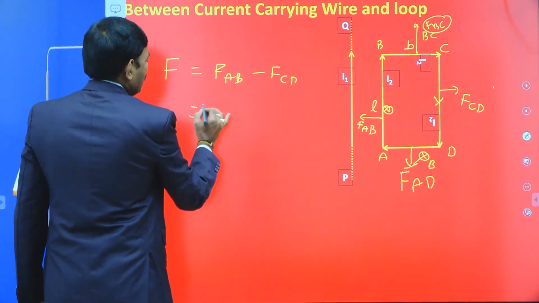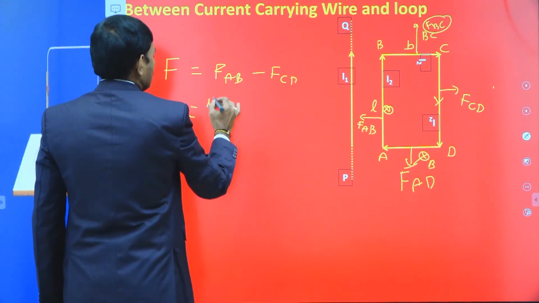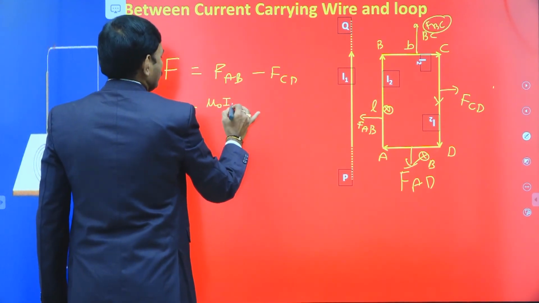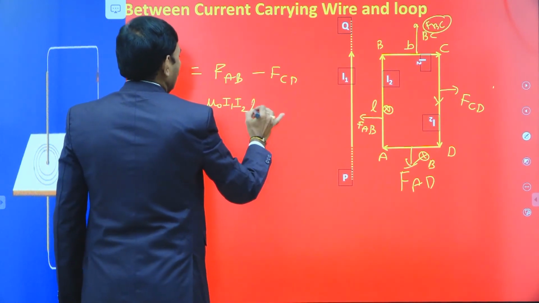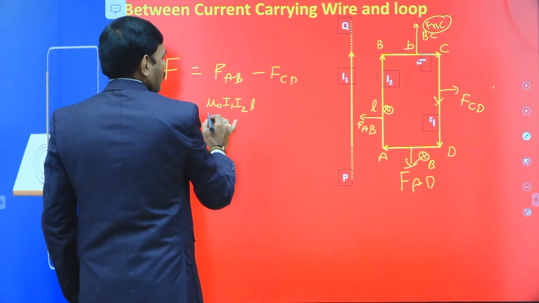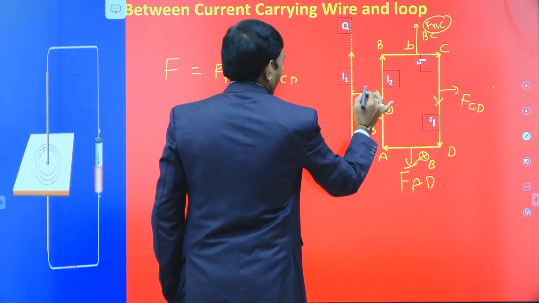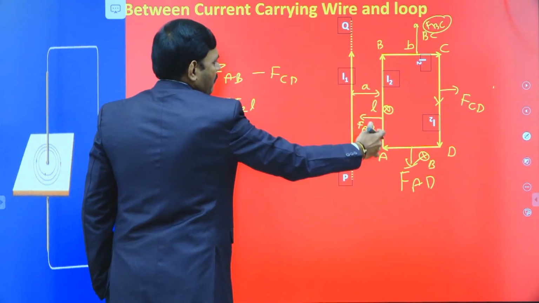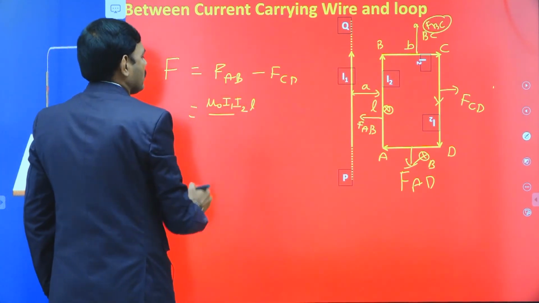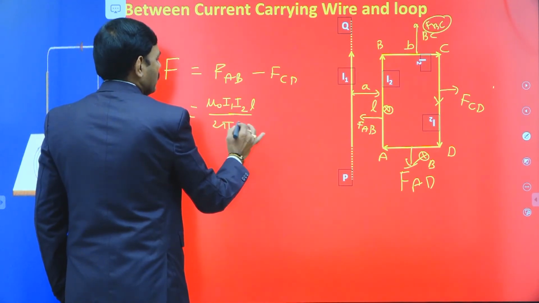The force on AB, with I1, I2 current carrying wires, is mu naught I1 I2 L divided by 2 pi A, where L is the length of this part of wire. Let us assume this distance is A, the distance of the AB parallel wire from the first wire.